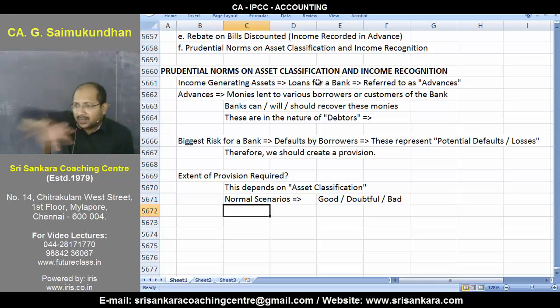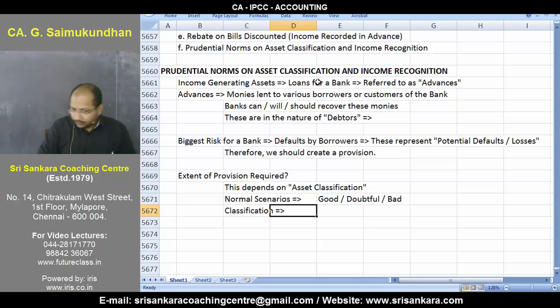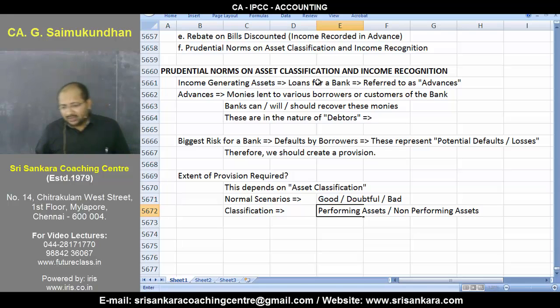Something which is classified and categorized and identified as patently bad will obviously create provision at 100%. Is it not? Something is pretty doubtful, you might create slightly partial provision. Something which is good, you may not be required to create any provision at all. Banks are also doing something very similar to that. They end up categorizing various advances into 3 major headings. So classifications is something like this: performing assets and non-performing assets. Some people use a word called as performing advances, non-performing advances. It doesn't really matter at your examination level.